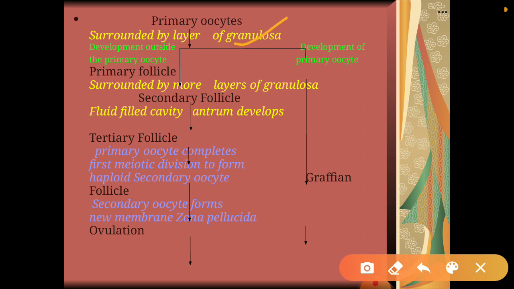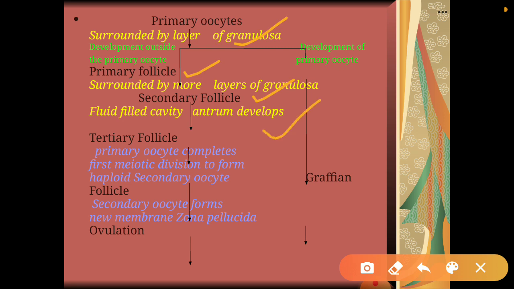Now the primary oocyte is in the arrested stage of first meiosis, and when it is covered by a layer of granulosa cells it is known as a primary follicle. It is surrounded by more layers of granulosa, so it later forms a secondary follicle.